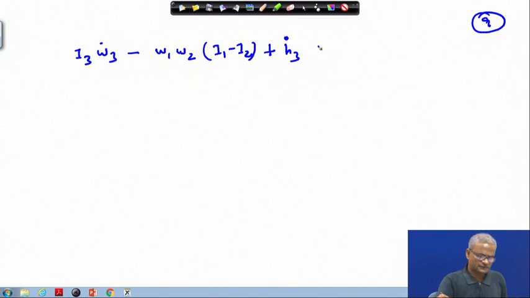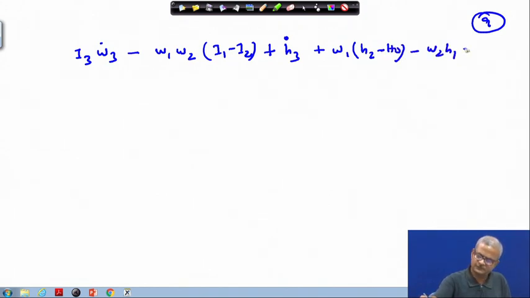And then in this equation the other terms we also have to write. So, those terms were omega1 times H2 minus H0 minus omega2 times H1, and on the right hand side we have